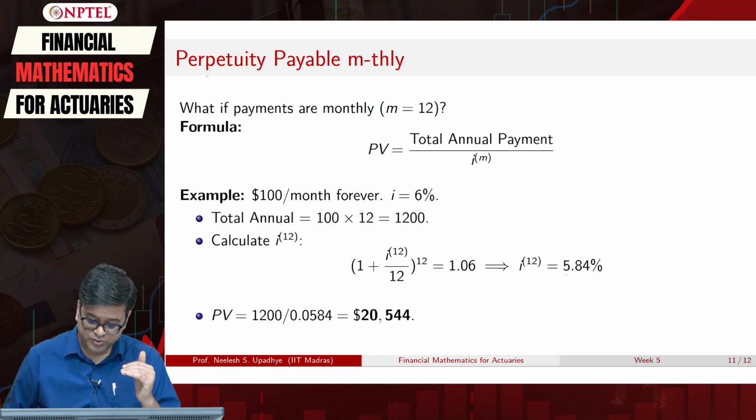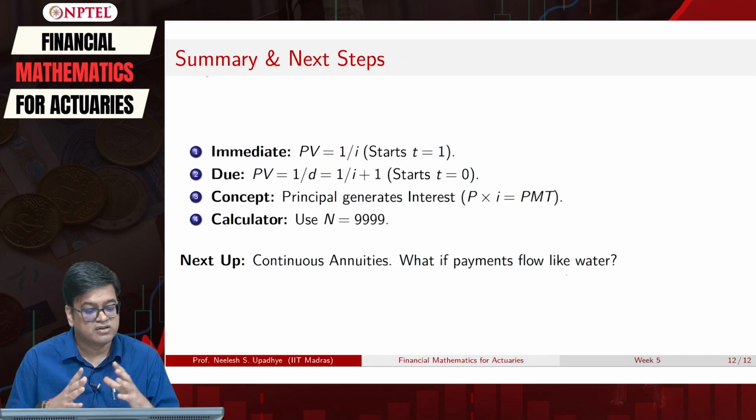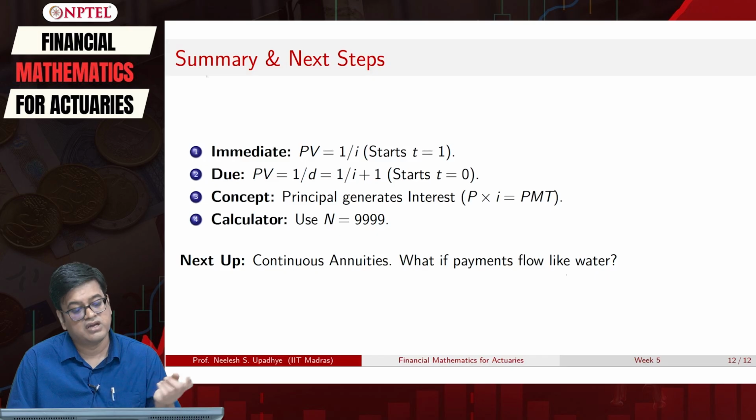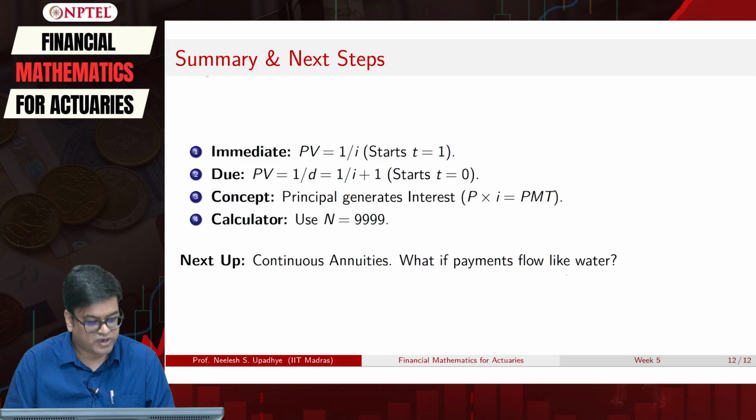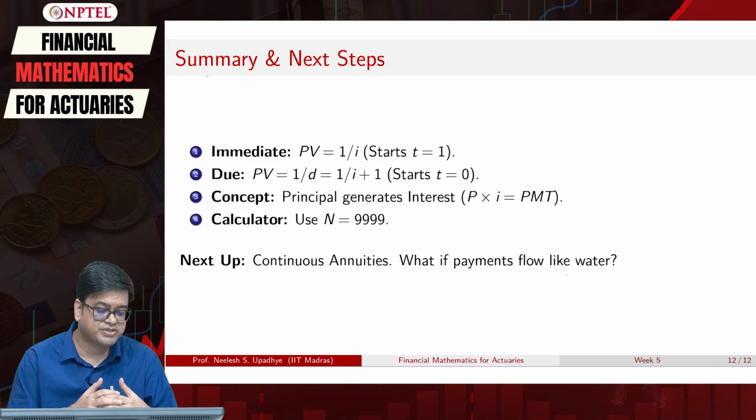Now we have understood perpetuities, we have done immediate and due perpetuities both together, and for that we understood that the present value for an immediate perpetuity is 1 by i. The payment starts at t equal to 1, immediately at the end of the first period. If you are dealing with due perpetuities, you need that one payment extra.